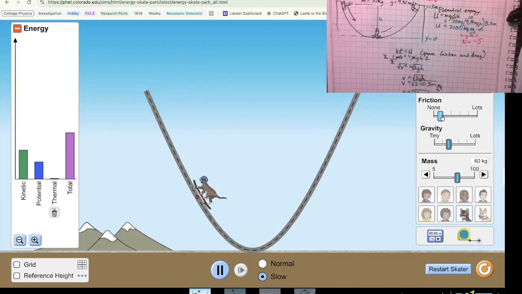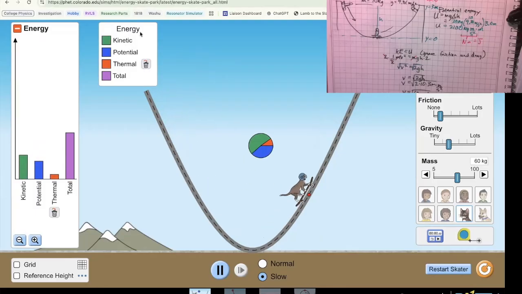So I'm going to turn on a little bit of friction. I like the pie chart here. Where's my pie chart? Oh, there's the pie chart. See, the red one is his thermal energy. As he goes back and forth, that thermal energy is growing. I just have a little bit of friction here, but as he continues to go on, his thermal energy is going to grow and ultimately his kinetic and potential energy shrink. If there is friction, then it is not a conservative system.